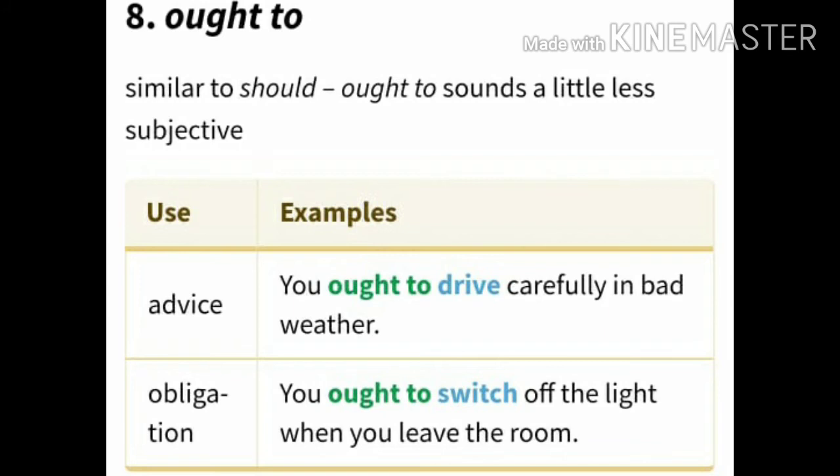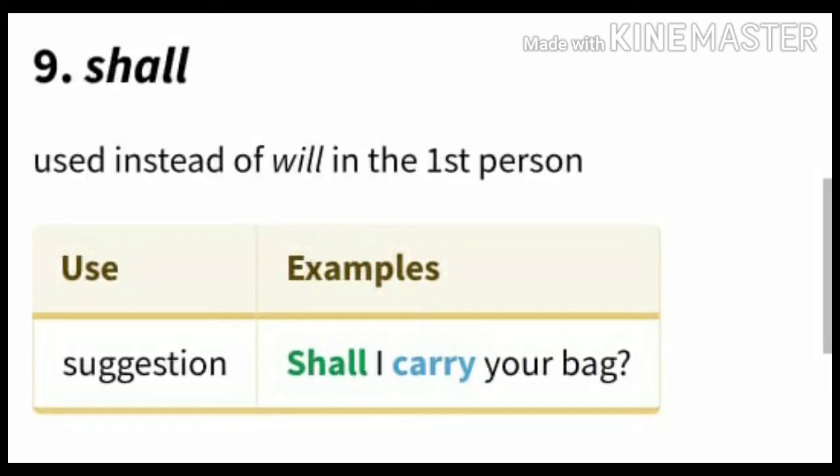Okay. And now come to shall, should, will, would. These four also we can discuss. Shall. Used instead of will in the first person. Shall in the sense of suggestion. Shall I carry your bag? What is it? Shall I carry your bag?